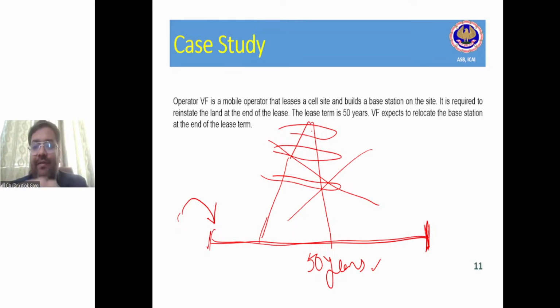It will give me the future estimated cost, right? And if I discount that future cost, it will give me the present value of the future obligation, right? So this is how I can estimate. But the point is whether the provision is required to be created in this case. Yes, provision is required to be created in this case, right?